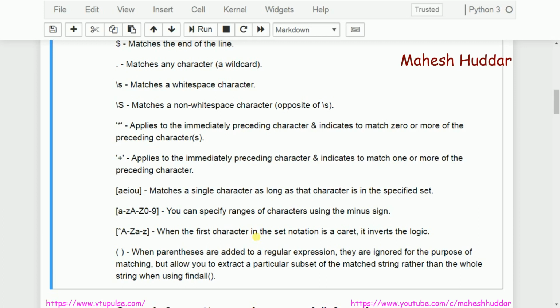Sometimes I am not interested in the entire pattern which has matched. I want to match some pattern, but out of that pattern I want only some part as a returned value. In that case, I can use parentheses around a part of the regular expression, so that only the part written in the parentheses will be returned to you. We'll take some examples for this also at a later stage. It is very easy to understand.